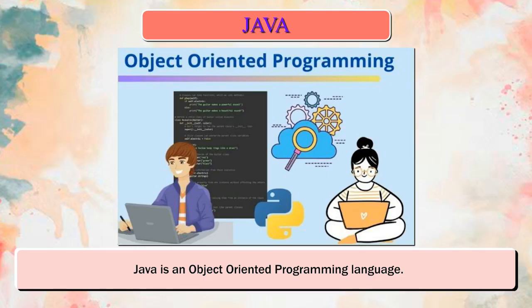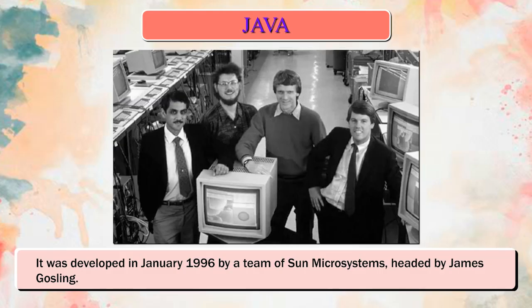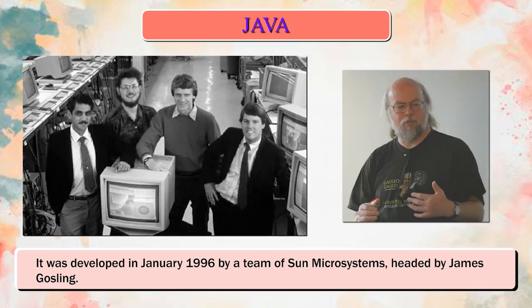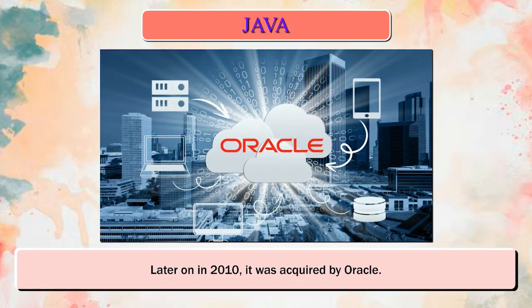Java is an object-oriented programming language. It was developed in January 1996 by a team of Sun Microsystems, headed by James Gosling. Later on in 2010, it was acquired by Oracle.